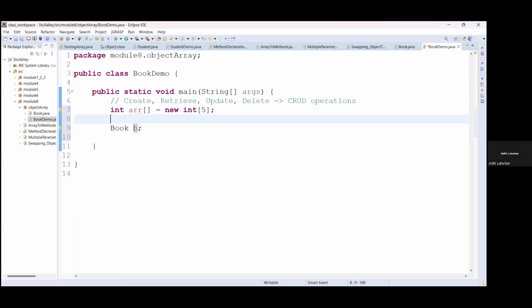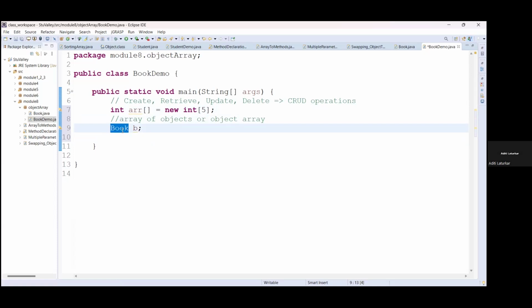The concept is array of objects or object array. This array of objects or object array is nothing but we are creating the array of any particular class objects, okay.